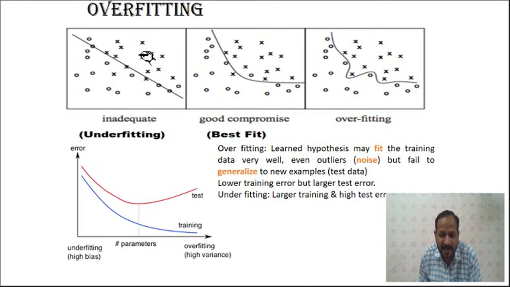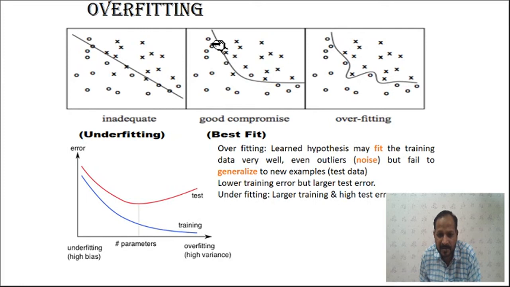So the misclassification rate is higher, or the error is larger, in case of underfitting, because we have considered only a very small number of parameters. Fewer parameters means, if you see the equation of this straight line, it will be y equals mx plus c, or output equals beta 0 plus beta 1 x1. So beta 0 is one parameter and beta 1 is another parameter. Then to have better classification, we can change the model.